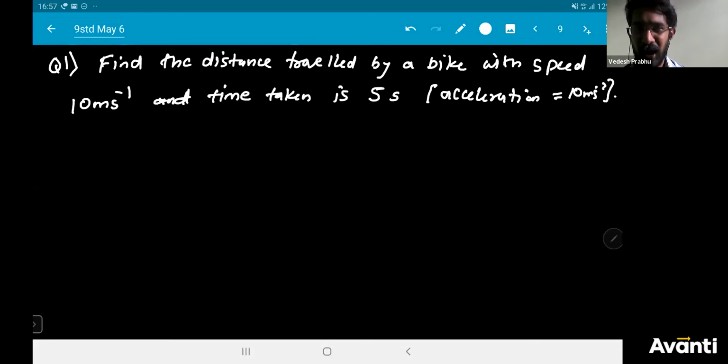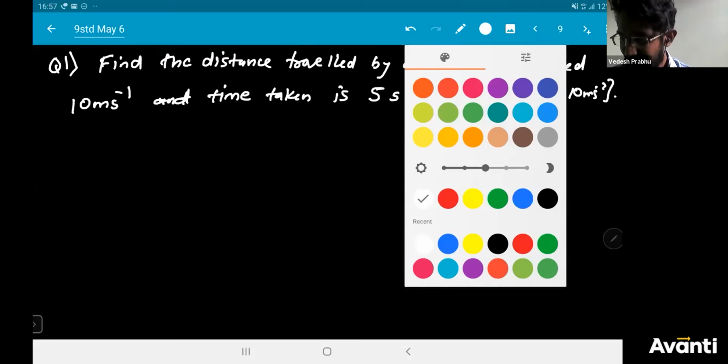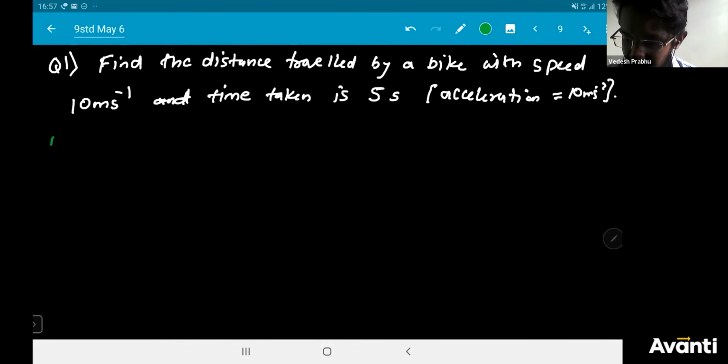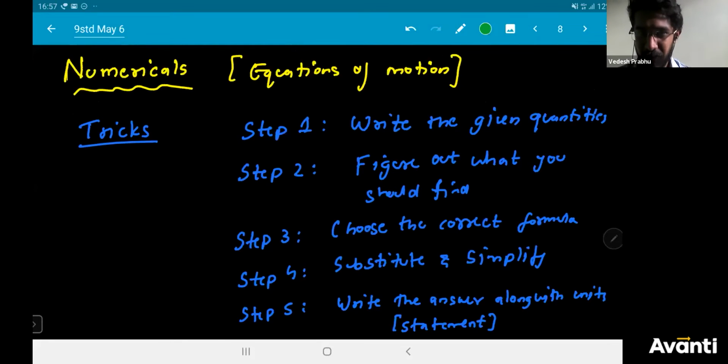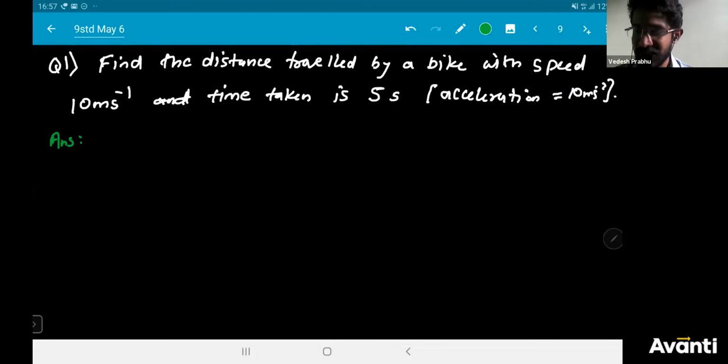So how will you solve this question? Let us see the method. As I said, you first have to write all the given quantities. So remember step 1: write all the given quantities. So I'm writing all the quantities. What all things do I know?